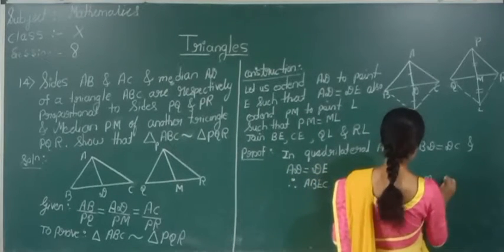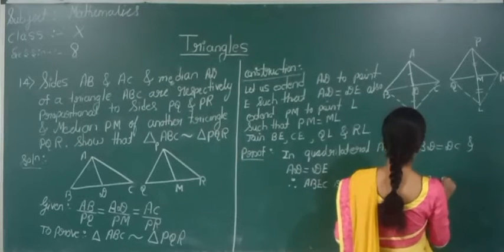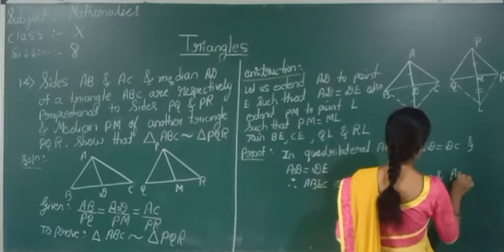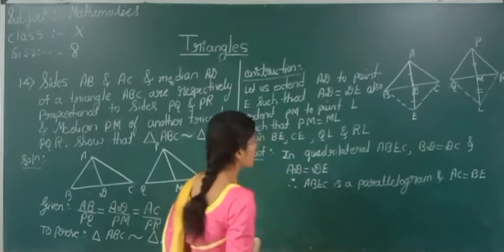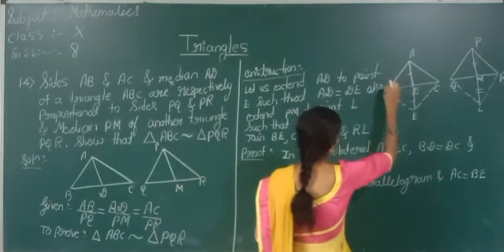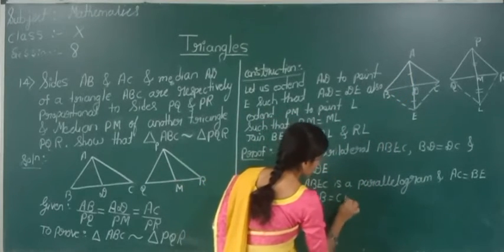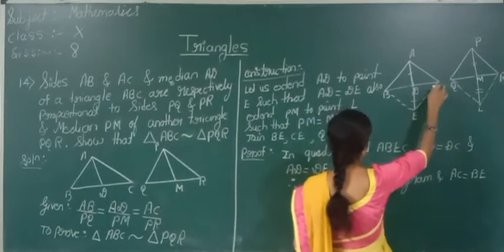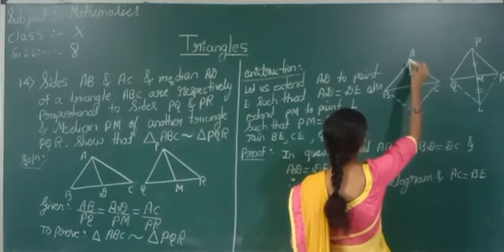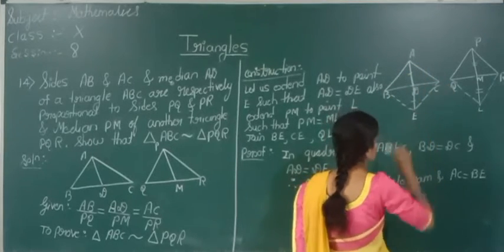Therefore, what we can tell, ABEC is a parallelogram and AC is equal to BE, AB is equal to CE. Yes, ABEC is a parallelogram and AC is equal to BE and AB is equal to CE. Right?